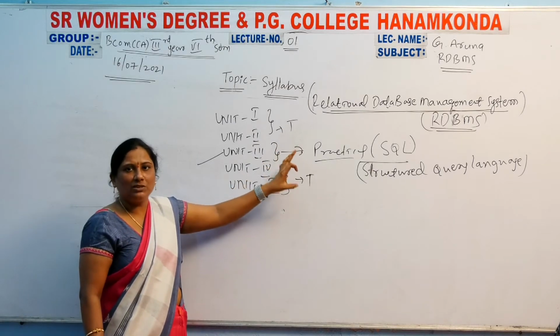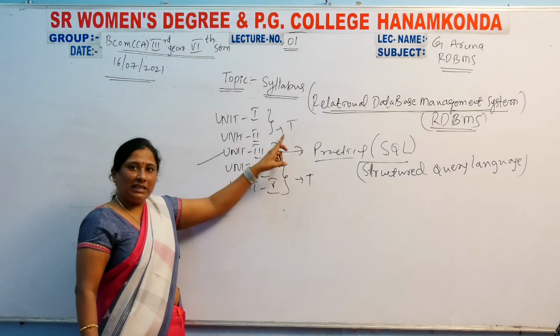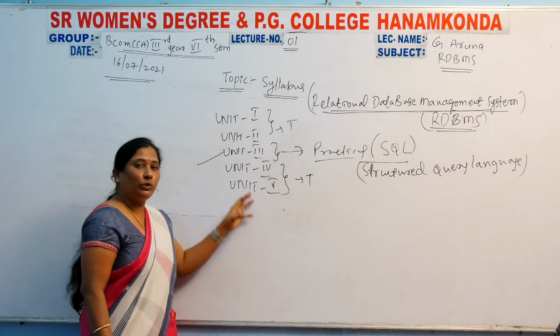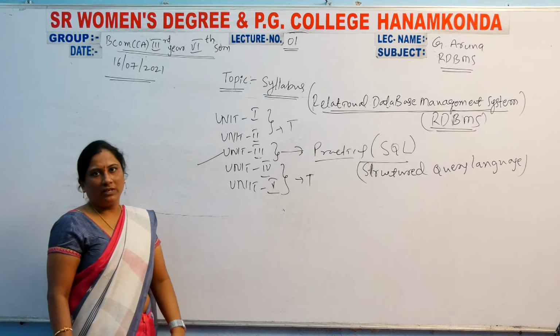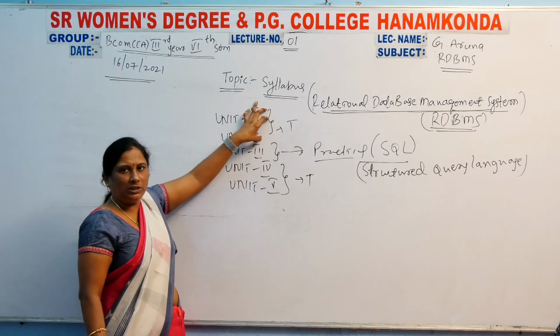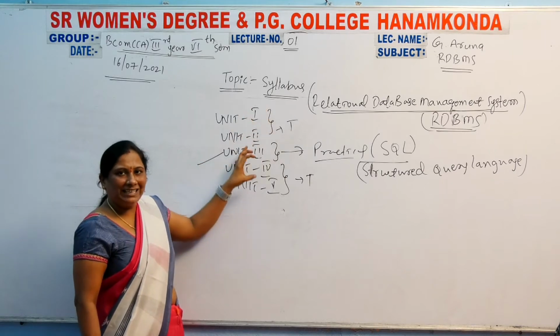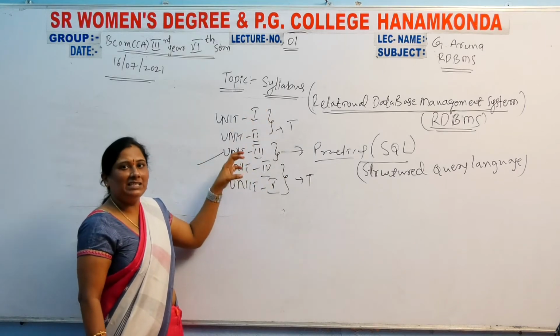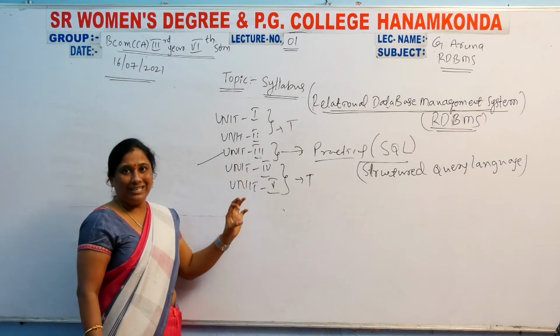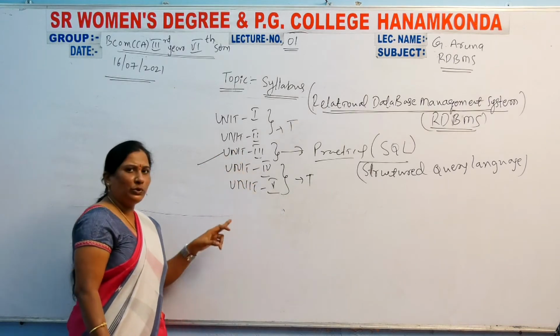So our total syllabus depends on the first unit. These 4 units of syllabus are there. Why? Because once we have learned the first unit, we can clearly and easily understand the second unit, third unit, fourth unit, and fifth unit. That means these 4 units